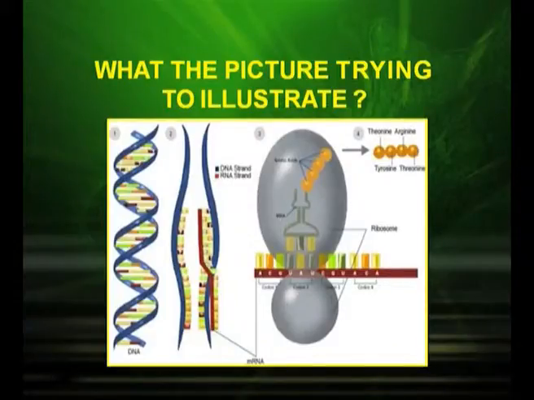Now look at the picture. What is the picture trying to illustrate? You can see DNA strands, then you can see the RNA formed on DNA, and then you can see the third process, that is protein synthesis. So all three processes are there: DNA to DNA, that is replication; DNA to RNA, that is transcription; and RNA to protein, that is translation. And ultimately you can see the formation of a polypeptide.